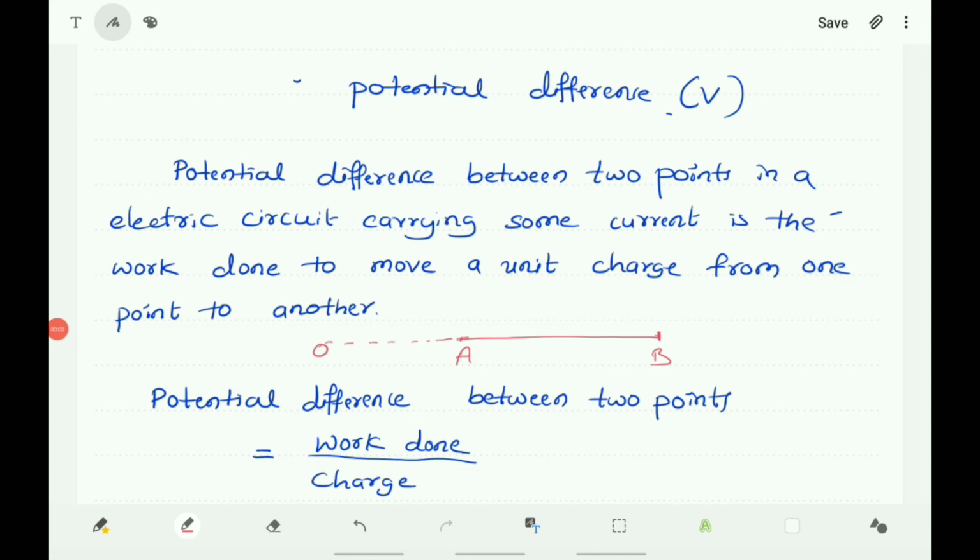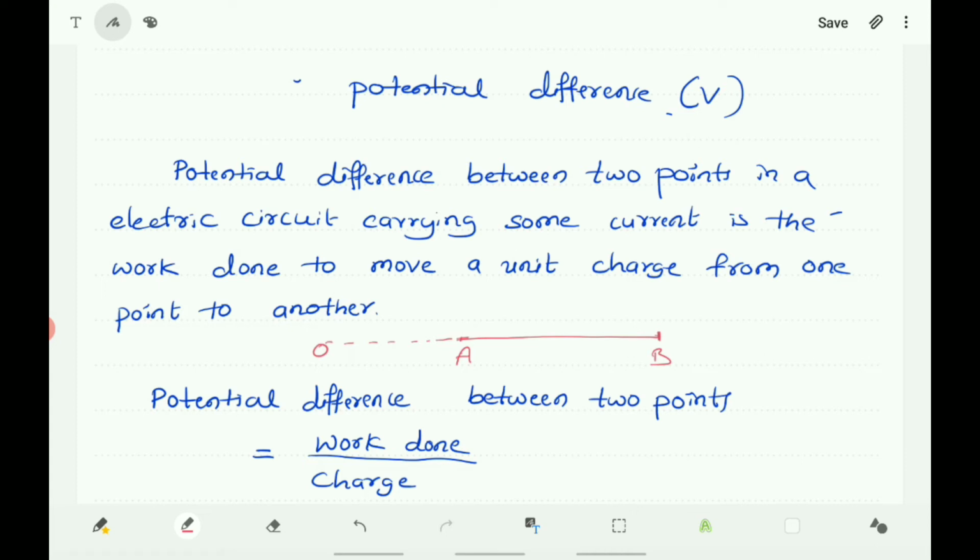So what is potential difference? Potential difference between 2 points in an electric circuit carrying some current is the work done to move a unit charge from one point to another point. From one point to another. So what is potential difference? Potential difference between 2 points in an electric circuit carrying some current is the work done to move a unit charge from one point to another point.